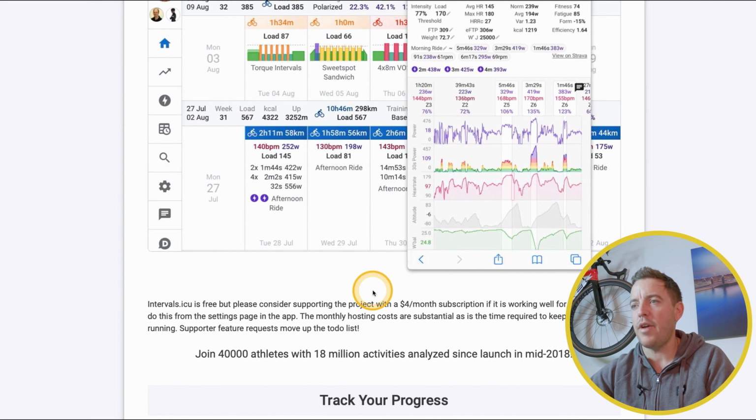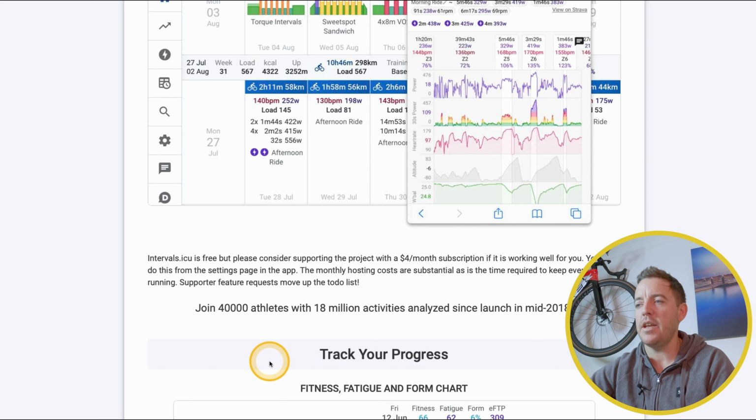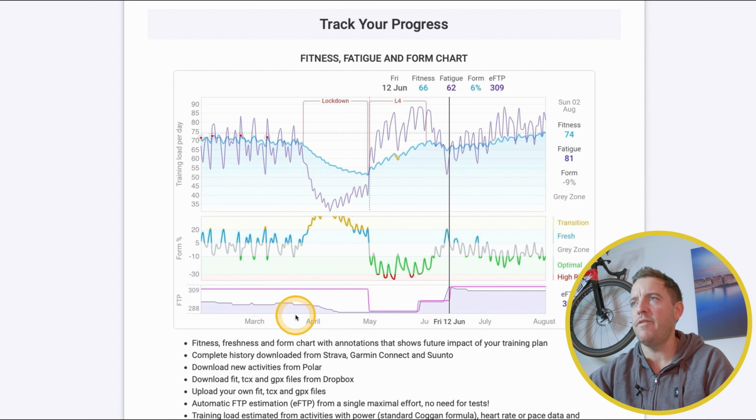Cheers. Just tracking down here, you've got over 40,000 athletes on here, so it gives you, similar to a Garmin, an age comparison for users that are on this app, which is quite handy as well. So you've got track your progress here. It'll sort of show you your fitness, your fatigue, and your form chart.